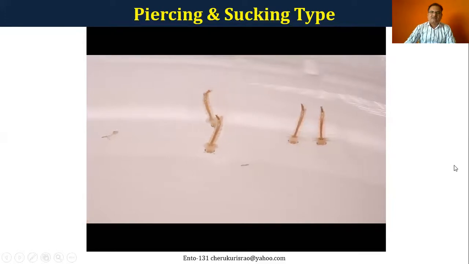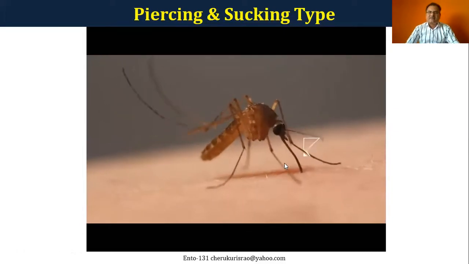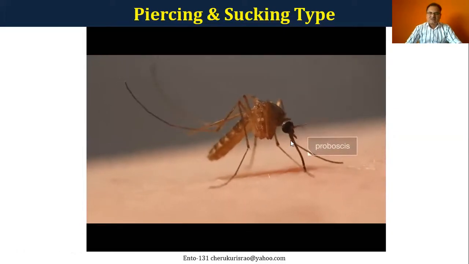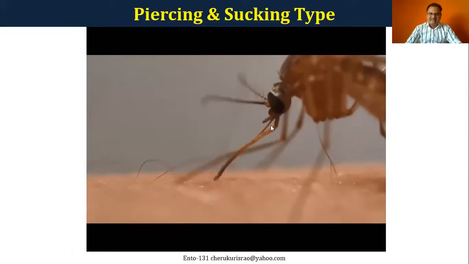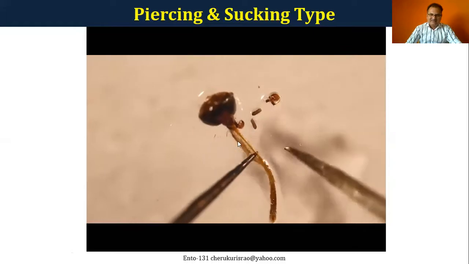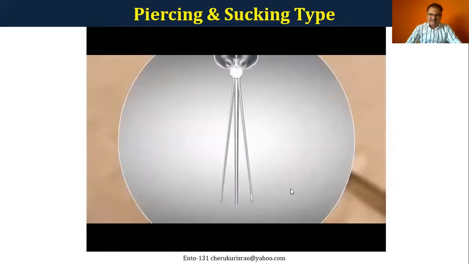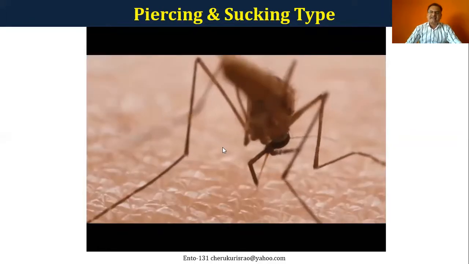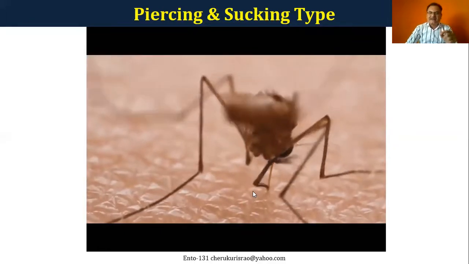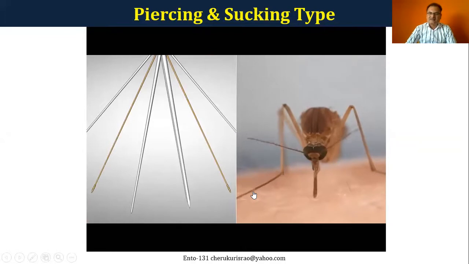And in this video there are wonderful views, here you can see. So you can see it has got a proboscis, and here it is actually trying to insert some kind of needles. These needles are modifications from the mandibles and maxillae. Yeah, this is the mandibular needle which looks like an axe. That mandibular needle is used basically to make some kind of slit on the surface.